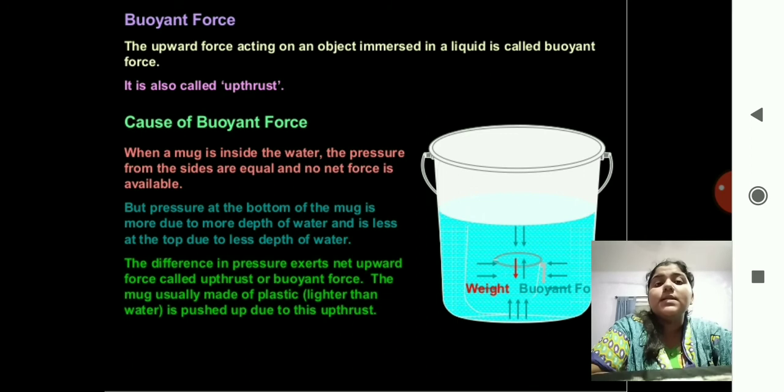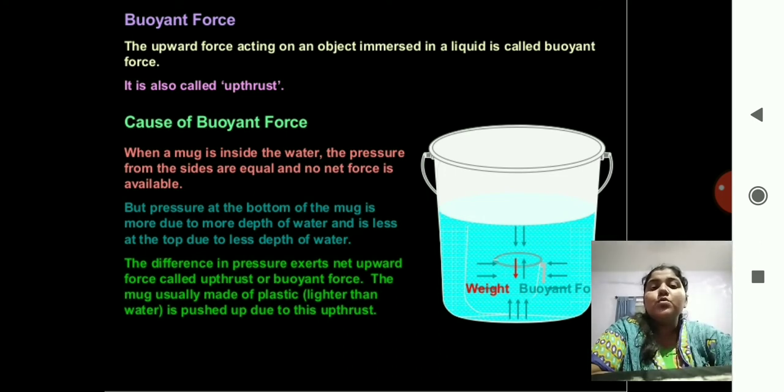When a mug is inside the water, the pressure from the sides is equal and no net force is available. There is no force available to act on the mug because everything is covered with the liquid. But pressure at the bottom of the mug is more due to more depth of water, and is less at the top due to less depth of water. The difference in the pressure exerts a net upward force called upthrust or buoyant force.